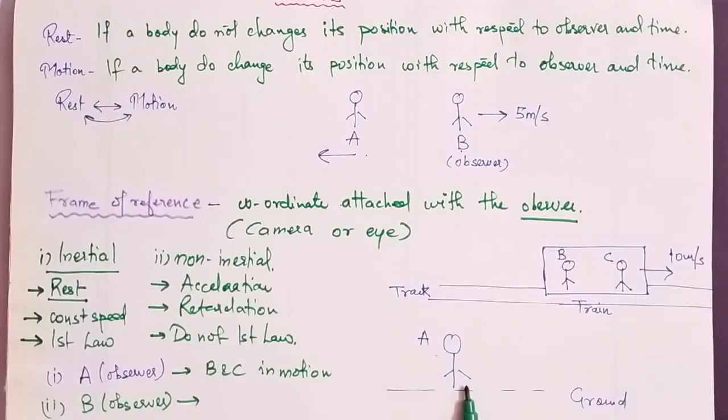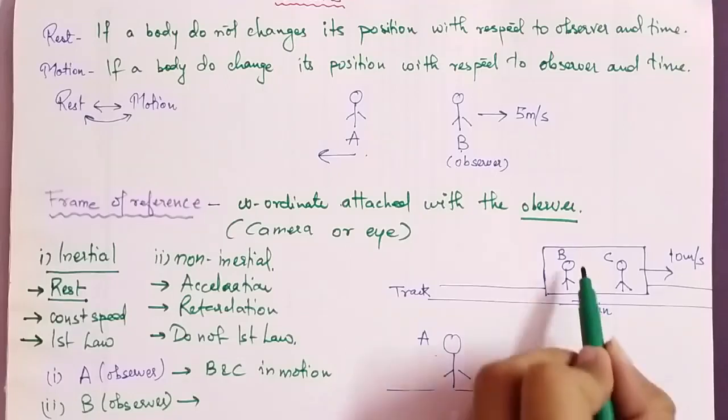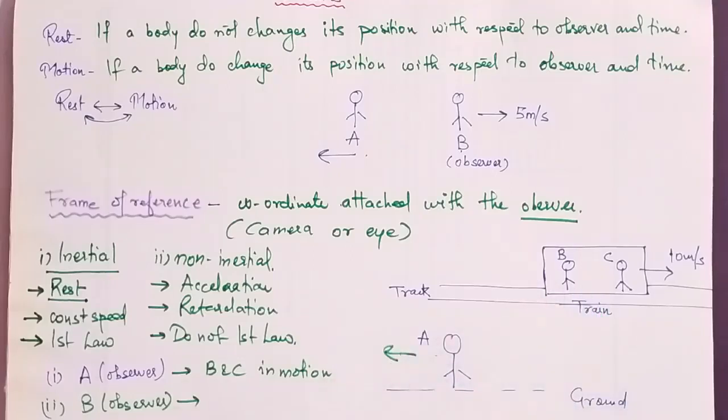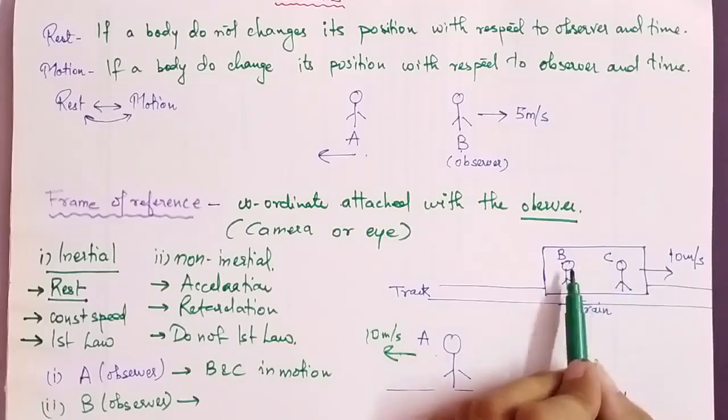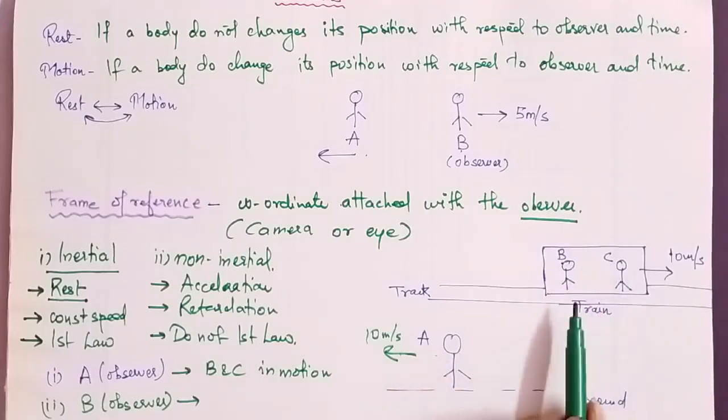As we see in a train, whatever objects are there appear to go in the backward direction if we are moving forward. So according to B, A is moving in the backward direction with the same speed, that is 10 meters per second.